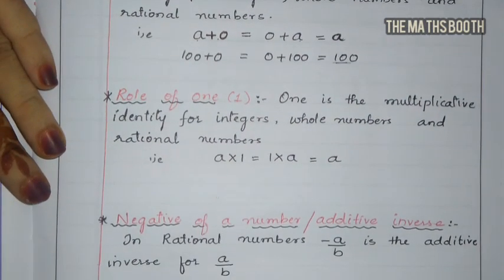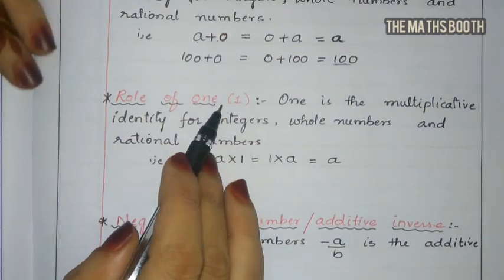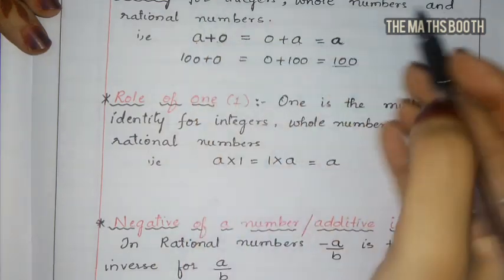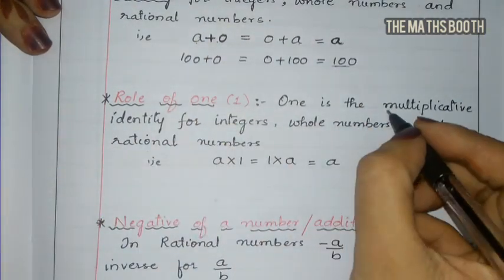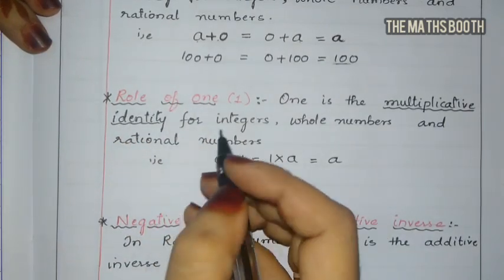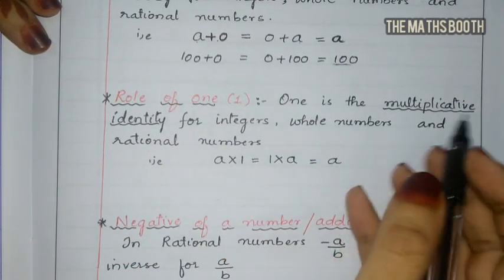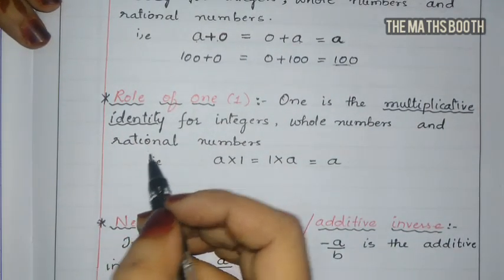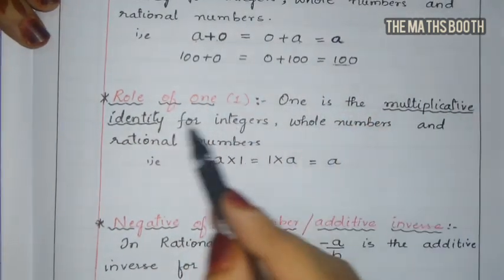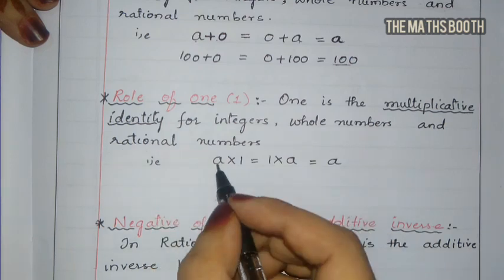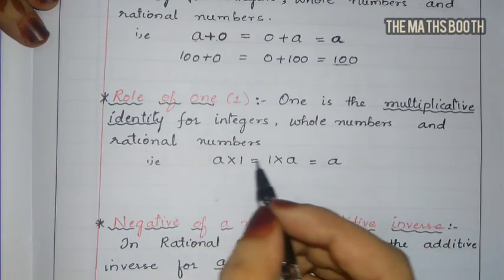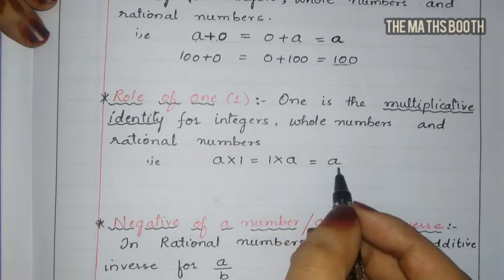Let us see the role of 1. What is 1? 1 is the multiplicative identity. 0 is the additive identity, in the same way 1 is the multiplicative identity for integers, whole numbers and rational numbers. How? a into 1 or 1 into a is a. Any number multiplied by 1 is the same number.